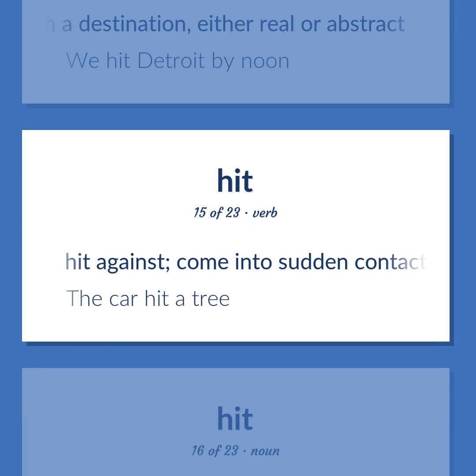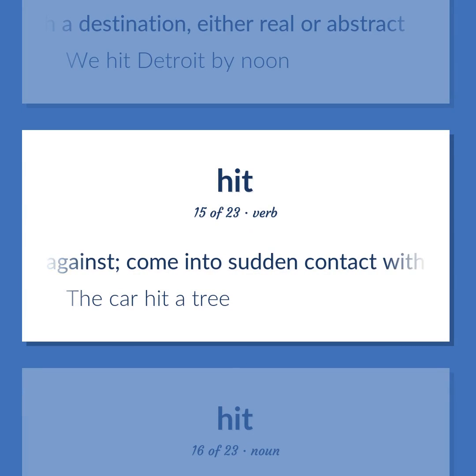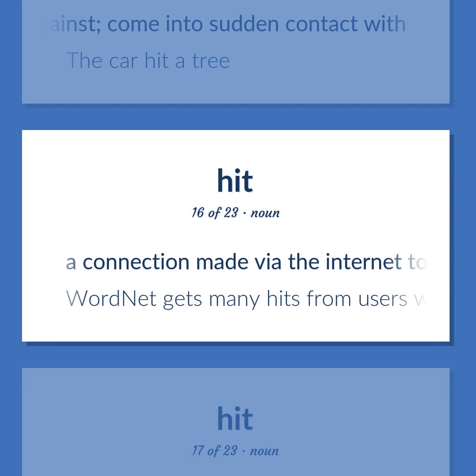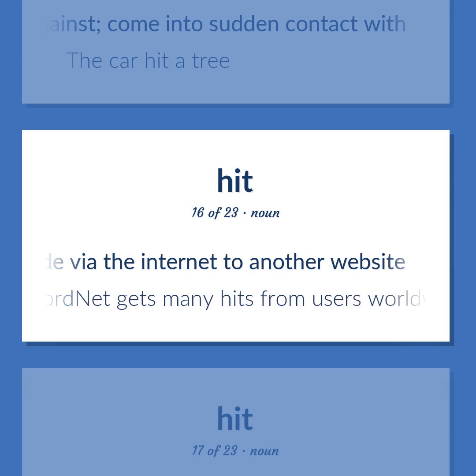Hit against. Come into sudden contact with. The car hit a tree. A connection made via the internet to another website. WordNet gets many hits from users worldwide.